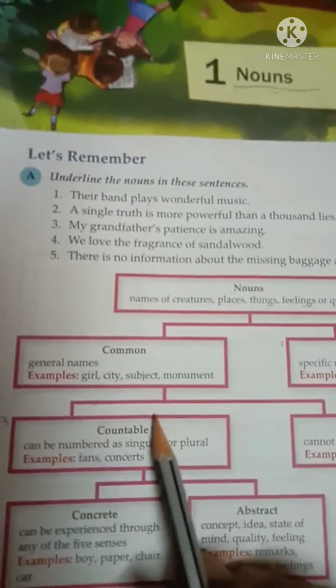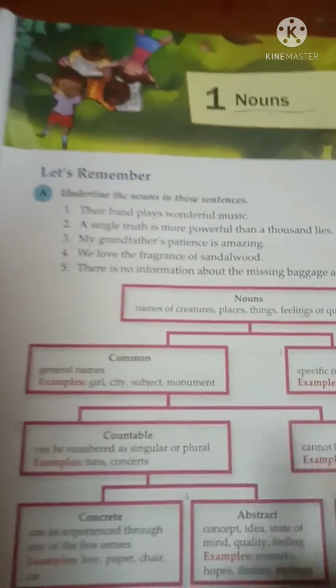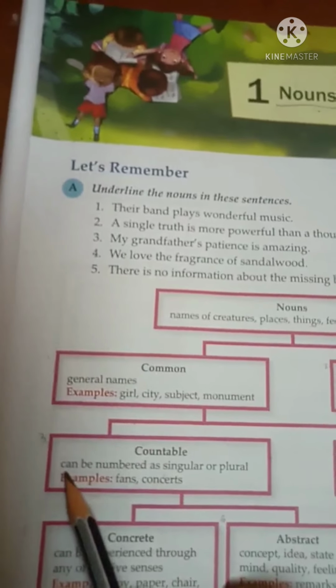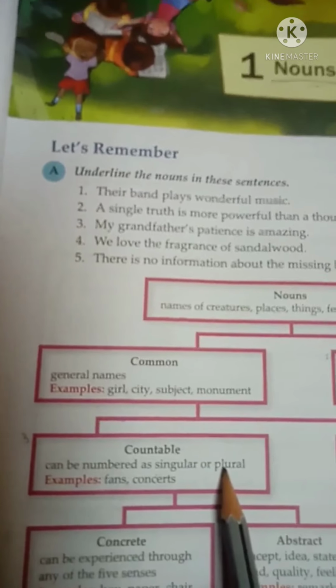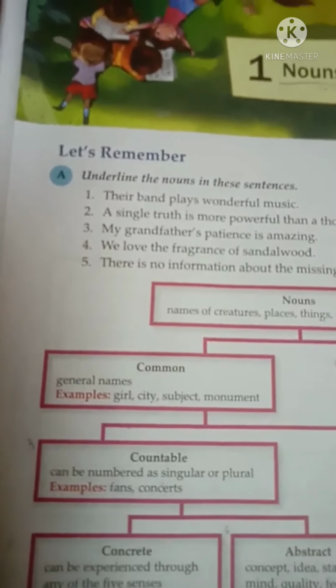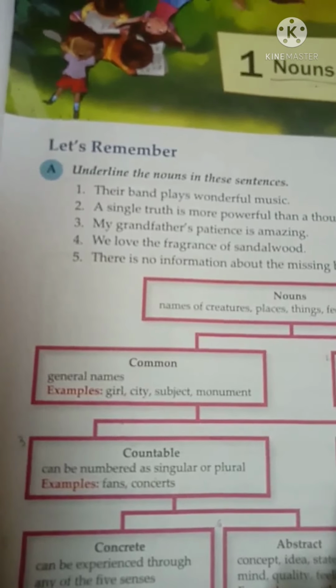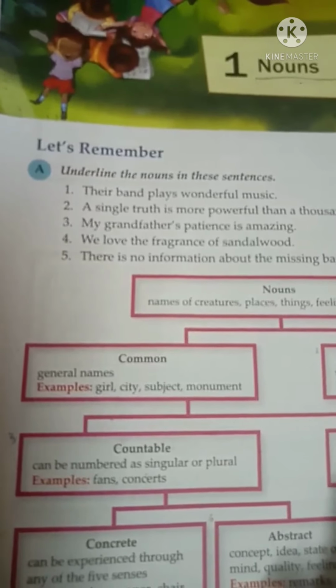Now students, we will read the further divisions of common noun, that is countable noun and uncountable noun. Both of them are very easy to understand. First we will read about countable nouns. See, here it is written can be numbered as singular or plural. So that means the nouns that we can count are called countable nouns. Just think, every day we see so many things around us and many of them can be counted. So, those which we can count are called countable nouns.